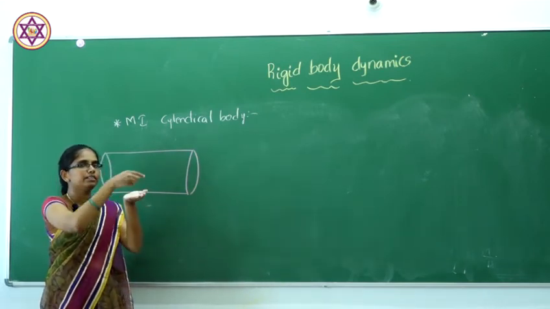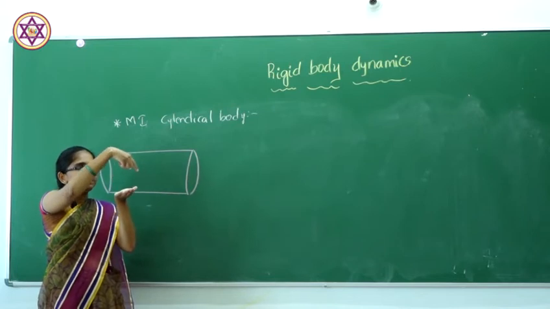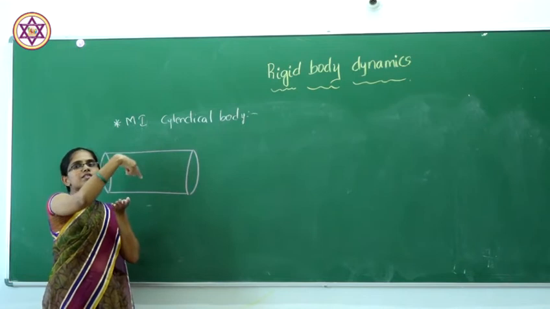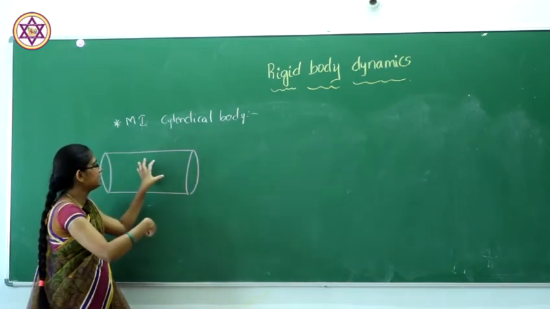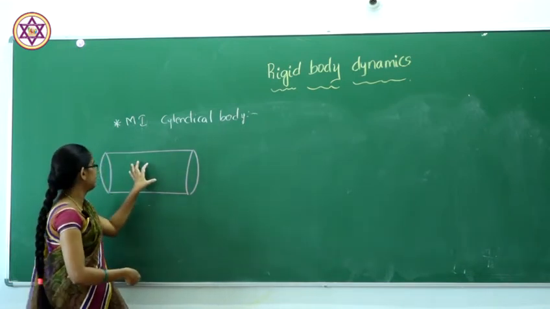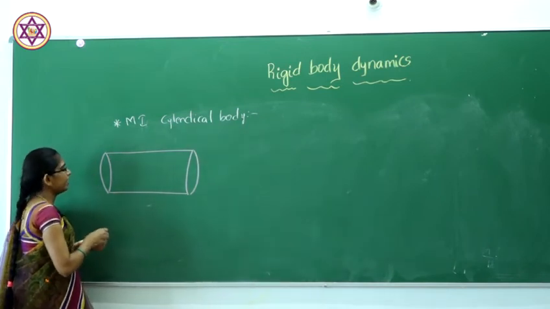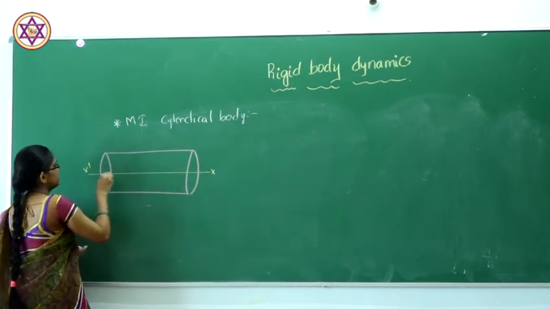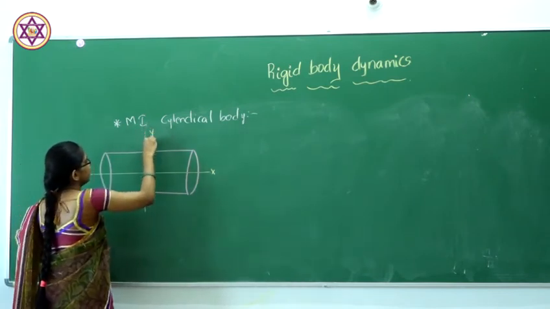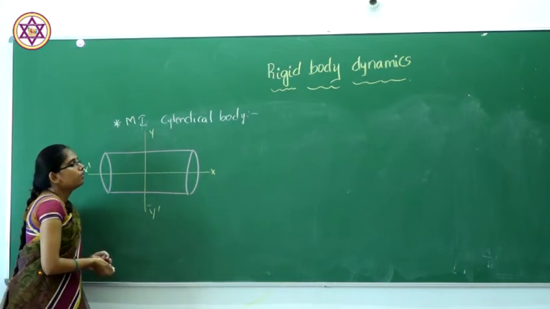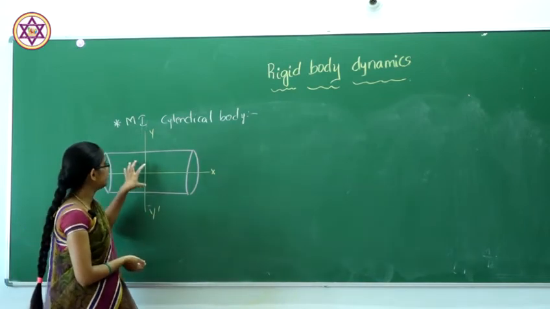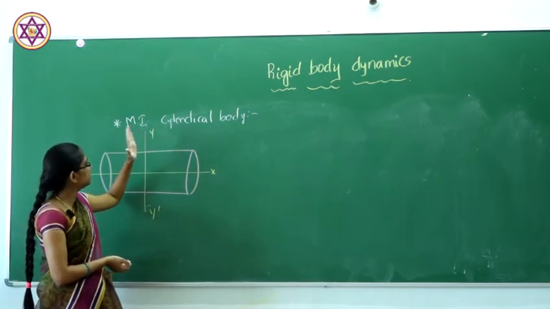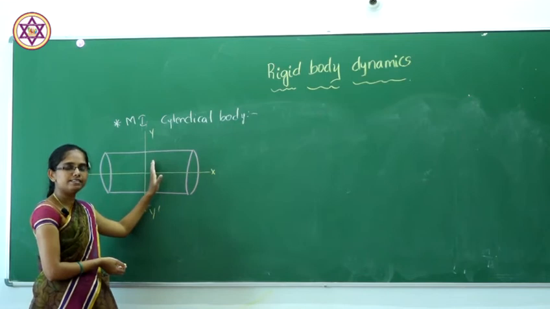That means if you consider this as our circular disc, again place a circular disc on the first circular disc, and place a number of circular discs one by one, we get a cylindrical body. This is our cylindrical body having the axes x, x dash and y, y dash.